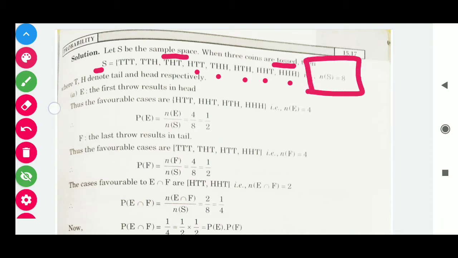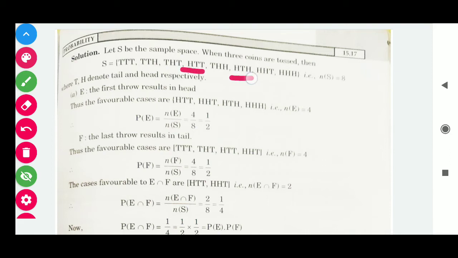Now we have to construct the event E. Here we have the condition that the first throw must result in head. So we observe the outcomes that contain head as the first element. We get HTT, HTH, HHT, and HHH. So we have a total of 4 outcomes, and its probability will be 4/8, that is 1/2.